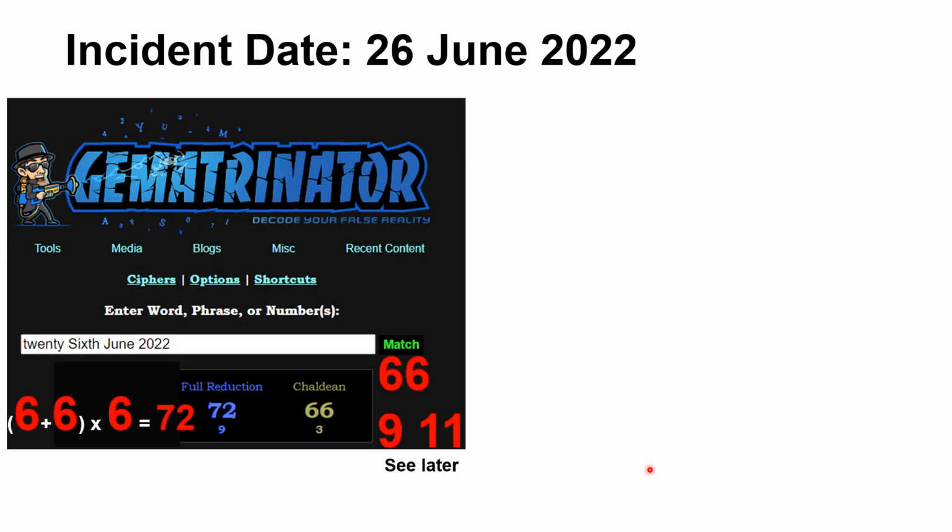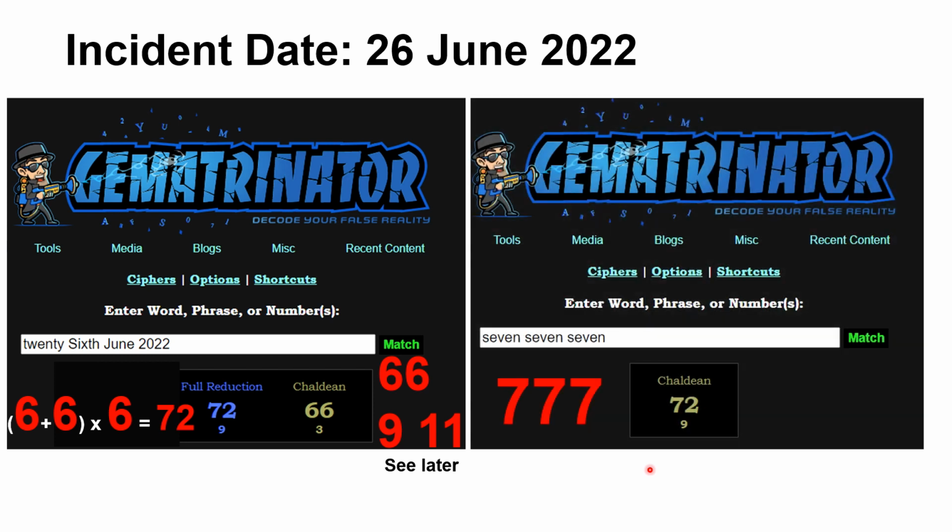And the 26th of June 2022 spelt out gives us Pythagorean or full reduction of 72 and Chaldean of 66. So 72 can be 6 plus 6 for 12 times 6 for 72, and in Chaldean it's 66, which is a popular master number, which can also relate to 911, which we'll see later. And also 72 is 777 spelt out, as 156 is 666. So plenty of code in that one.